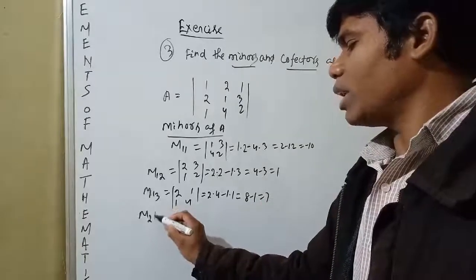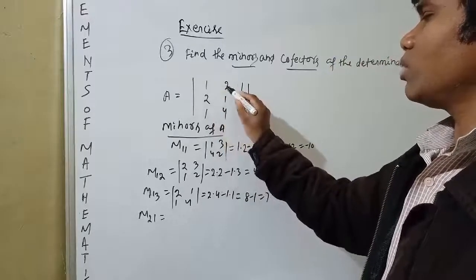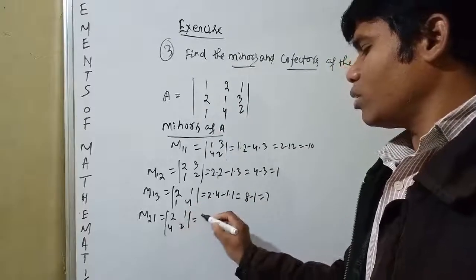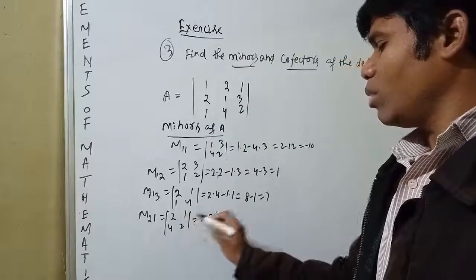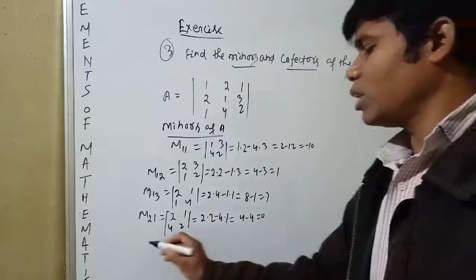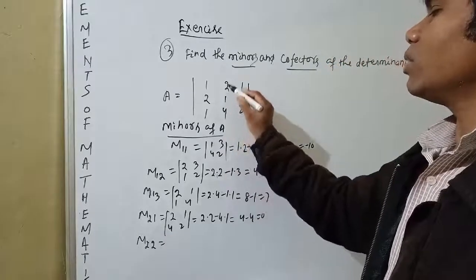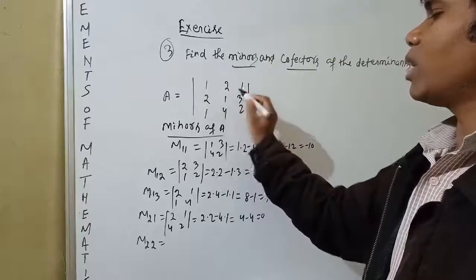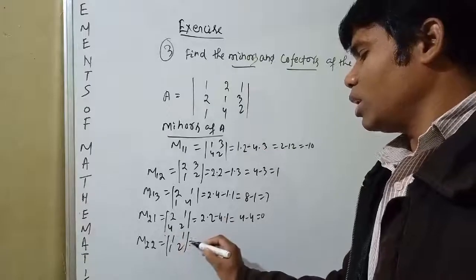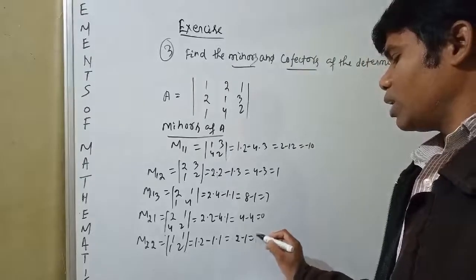Similarly, M21. For this element, this column and this row will be suppressed, that is 2, 1, 4, 2. 2 into 2 minus 4 into 1, that is 4 minus 4, equal to 0. M22: for this element, this column and this row will be suppressed, determinant of 1, 1, 1, 2 is 1 into 2 minus 1 into 1, is 2 minus 1, equal to 1.